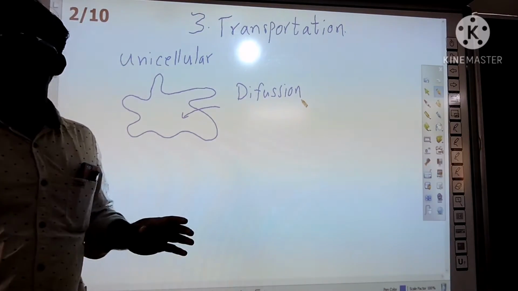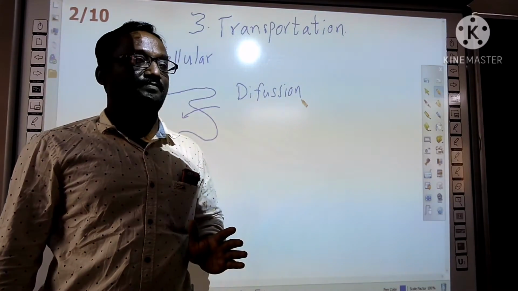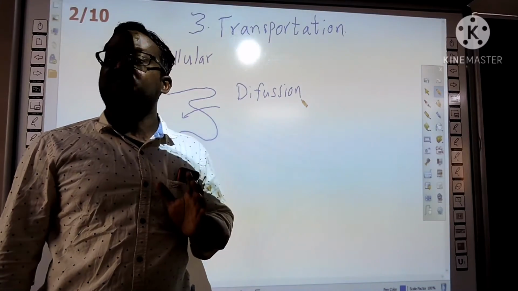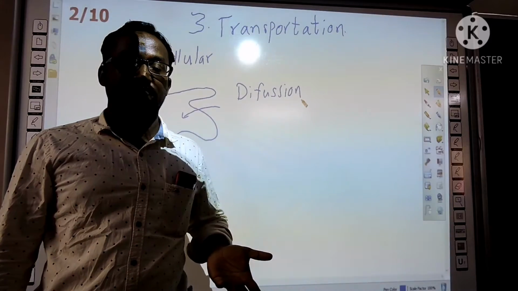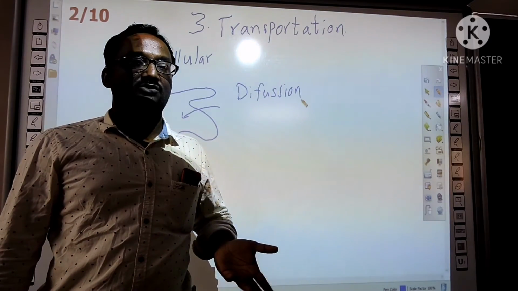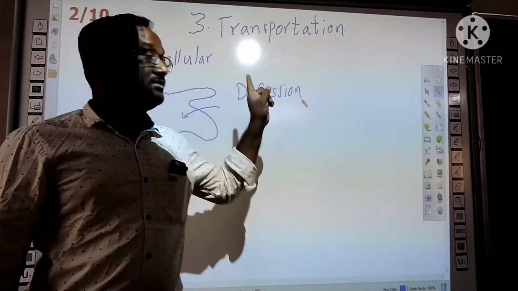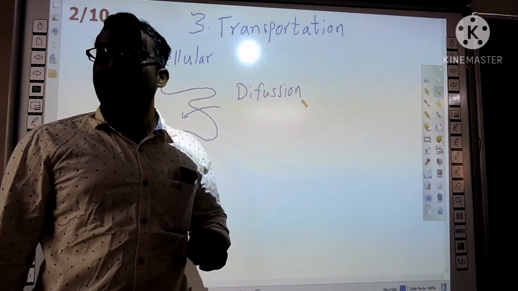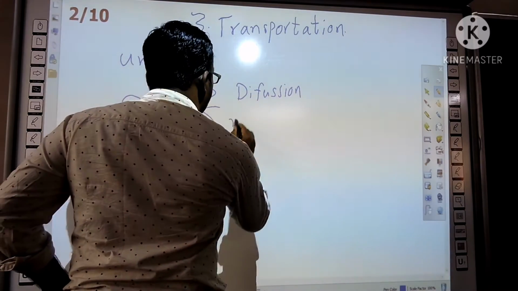Diffusion is a very slow process. Even osmosis is also a very slow process. They move from high to low concentration. So in unicellular organisms, transportation takes place through the diffusion process. What about multicellular?